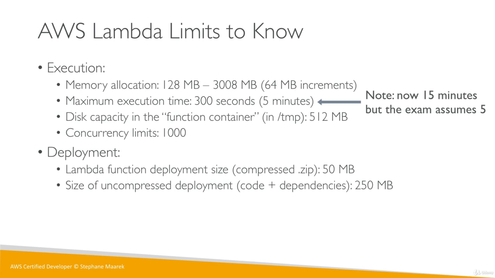That's quite interesting. If you get some error messages, you need to understand whether or not your code was too big compressed, and then when it was uncompressed, was it even bigger than 250 megabytes? Finally, if you wanted to go over that limit, this 250 megabytes, you could load files or dependencies at startup and write to that /tmp directory. And so that gives you potentially a little bit more space to work with in AWS Lambda.